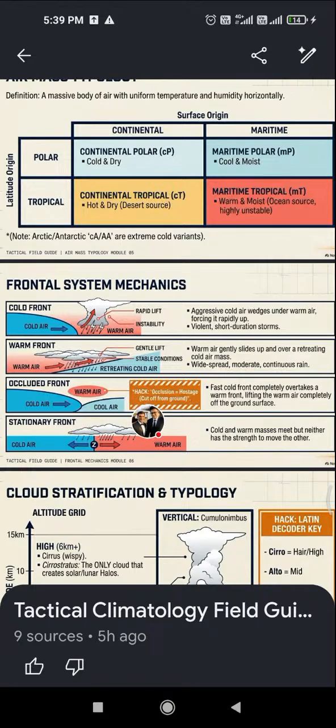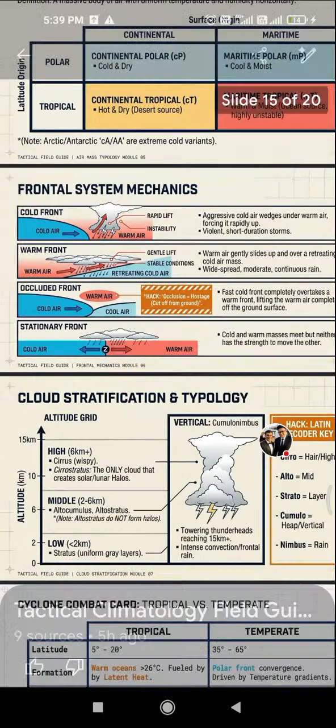Occluded front: warm air and cool air. Occlusion, the warm air is a hostage, cut off from the ground. A fast cold front completely overtakes a warm front, lifting the warm air completely off the ground and surface. Stationary front: cold and warm air masses meet, but neither has the strength to move the other.